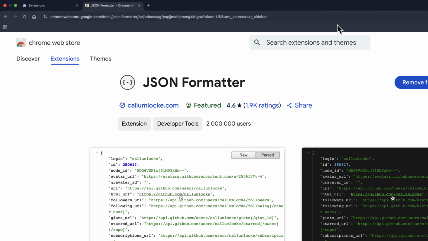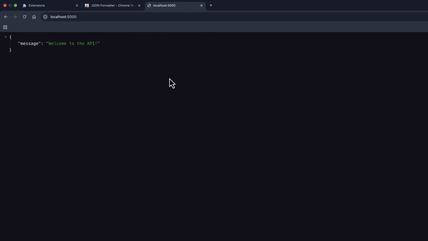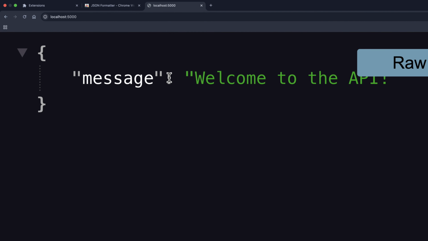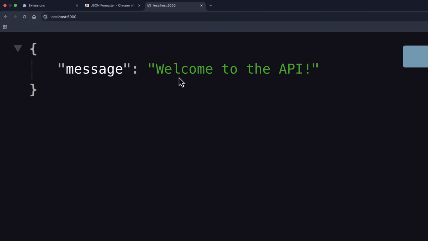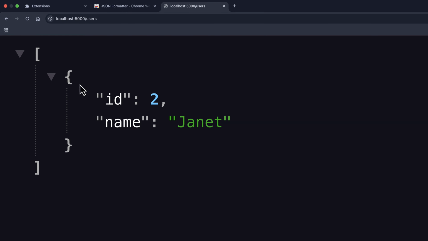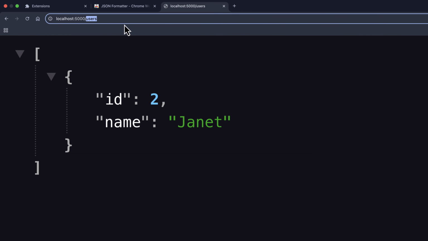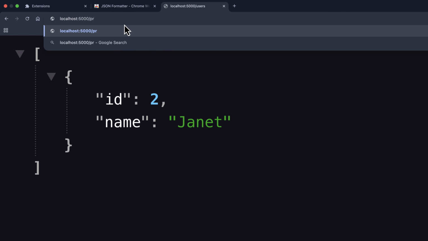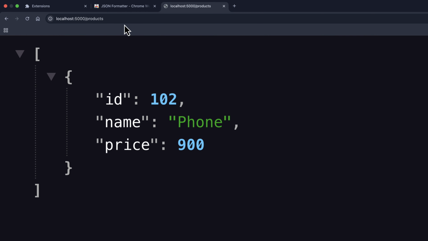So I'm going to use this, and as you can see, we have a well formatted JSON response. If I visit /users, I have my users data. If I visit product, I have my product data.